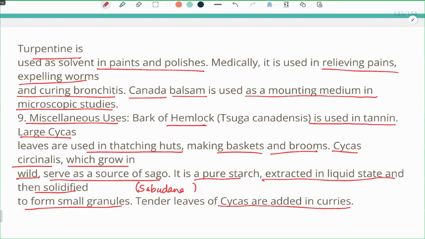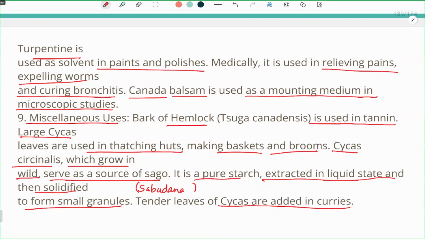From Cycas, we extract a pure starch, which is extracted in liquid state and then solidified to form small granules, and this is the sabudana or sago which we see. And the tender leaves of cypress are also added in curries as a spice.